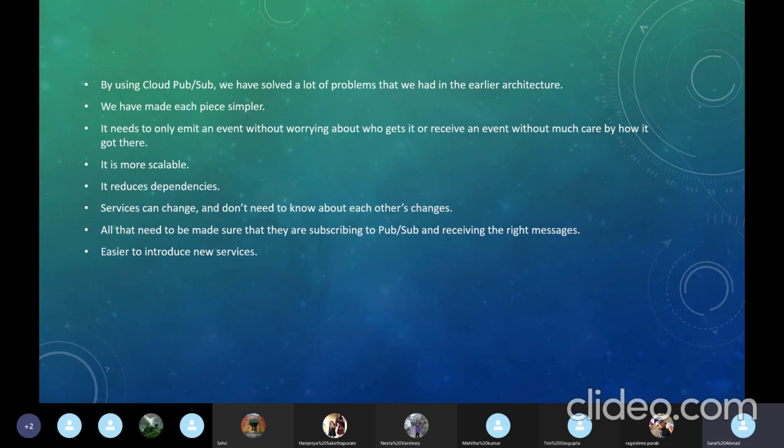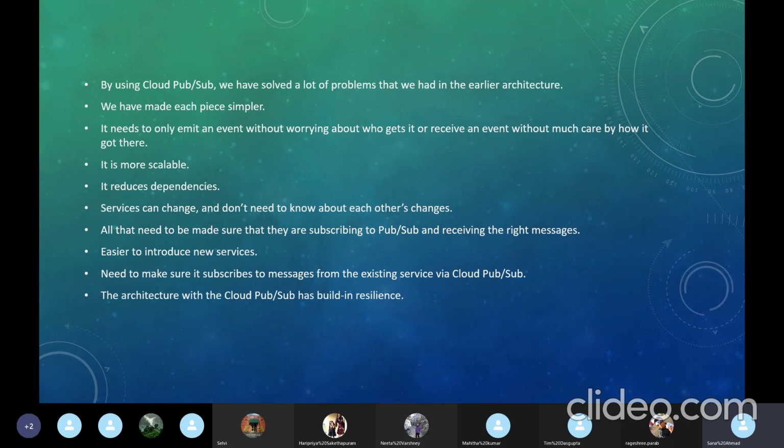It is easier to introduce new services. As I said, we need to make sure it subscribes to messages, like for the existing services. If a new person is getting added to my group, I just need to make sure that I'm adding the correct number to my group, and the new person will also read the messages that I send in my group. It is the same way.